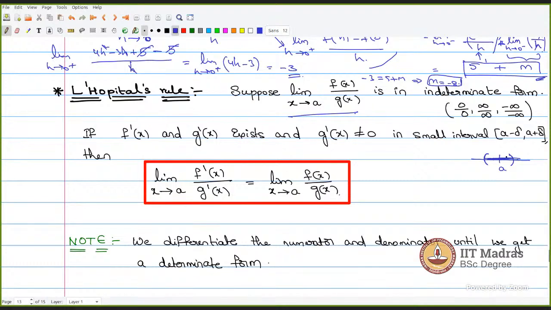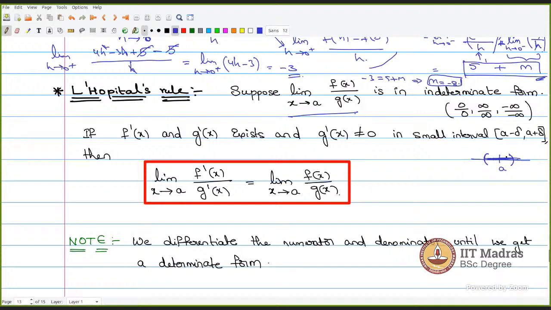What L'Hopital tells us is the limit as x extends to a of f dash of x by g dash of x, you compute the limit of this, it will be equal to the limit as x extends to a of f of x by g of x. Okay. And one strong note is, if the first time when you differentiate, you are still getting 0 by 0 form, then we differentiate the numerator and denominator until we get a determinate form.